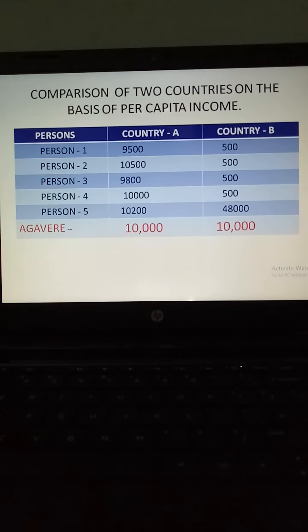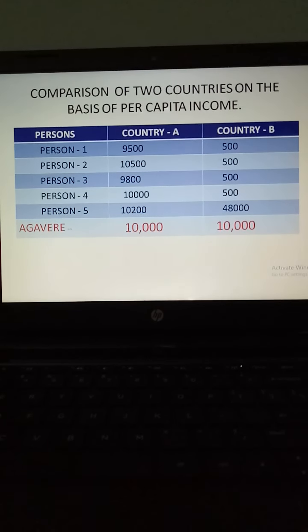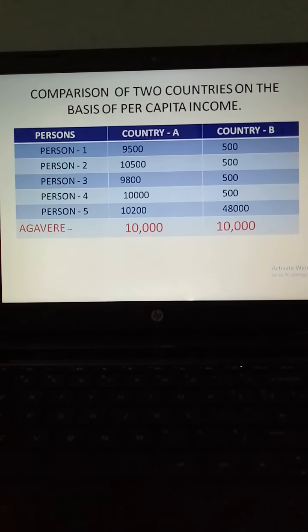So if both the countries' per capita income is the same, we have to take into account that both the countries' development status is the same. But if I ask you, in which country do you want to live? If I give you the option, where do you want to live, in country A or country B? Your answer will be country A, not country B. Why?